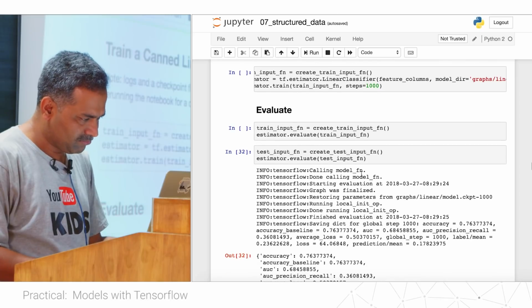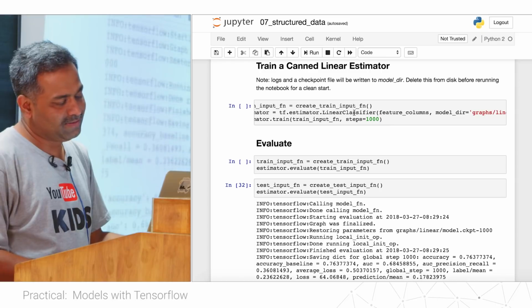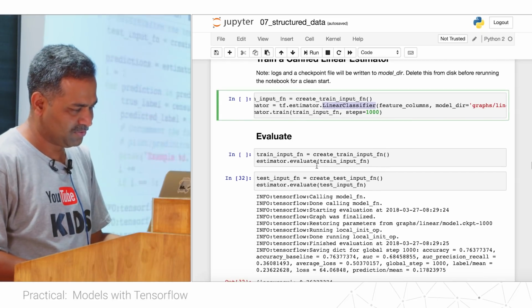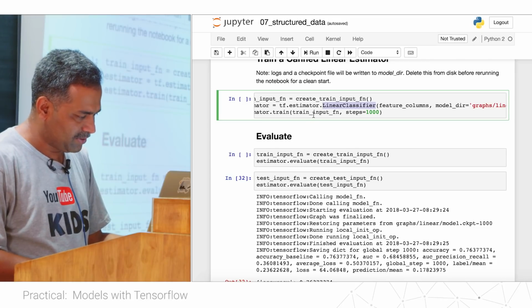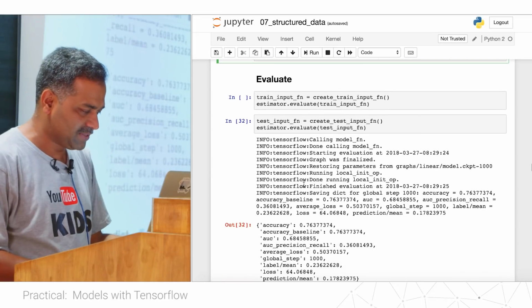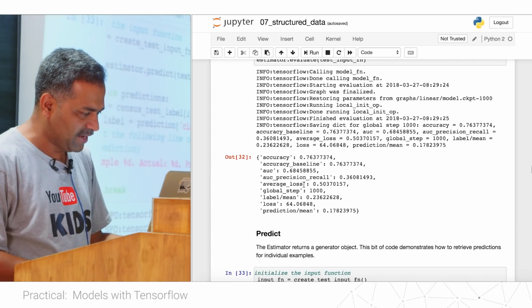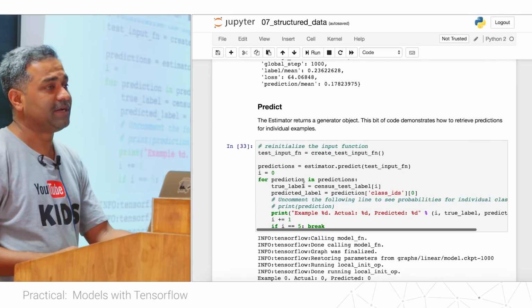Then you can create a canned linear estimator, use the linear classifier, and then you know what to do. We train the classifier, and then we evaluate the estimator on the training data and on the test data, and we look at various statistics. Once we have the model ready, you can use it to predict for the test data.